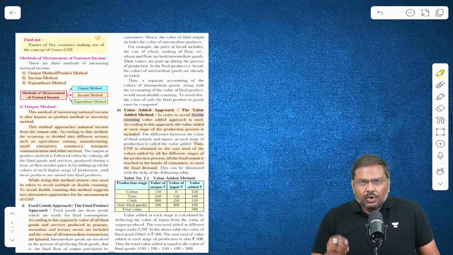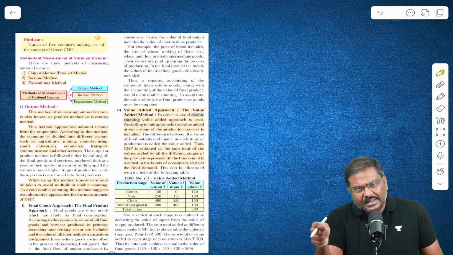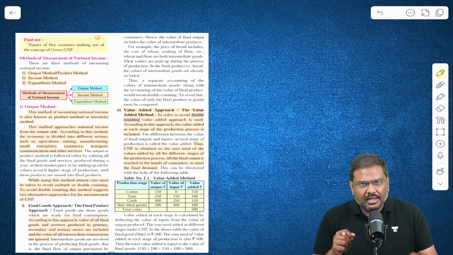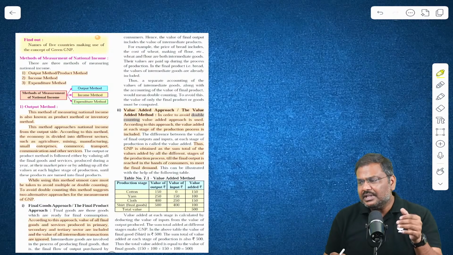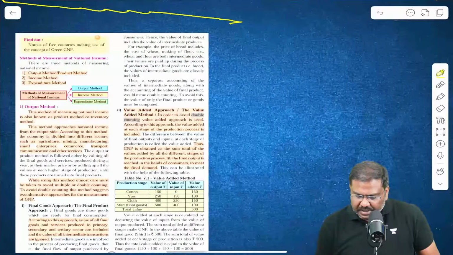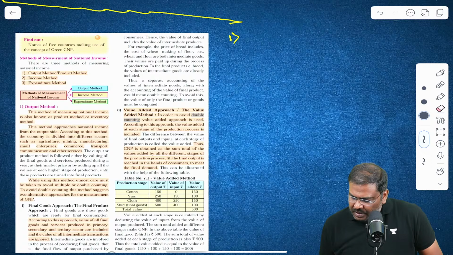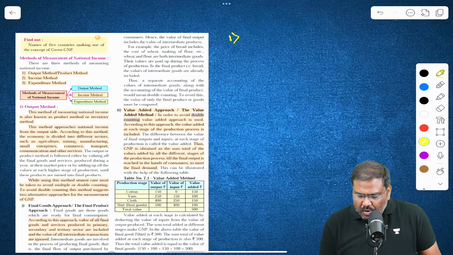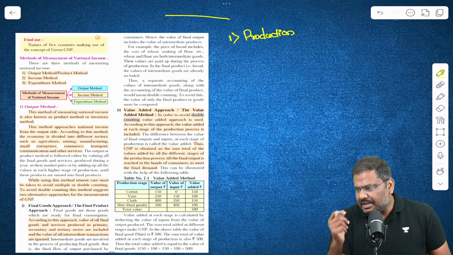Now, you need to calculate the market price of all the final goods and services. How do I calculate it? There are essentially three methods. Let me explain all the three methods one by one. The first method used to calculate GDP is the production method, also known as the value addition method.